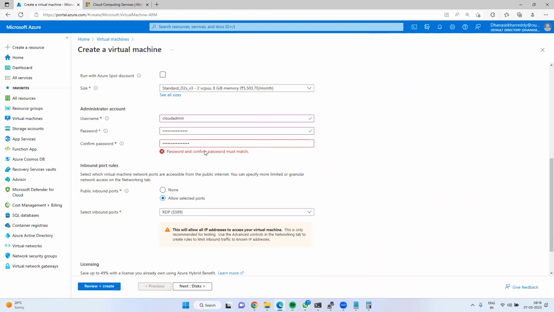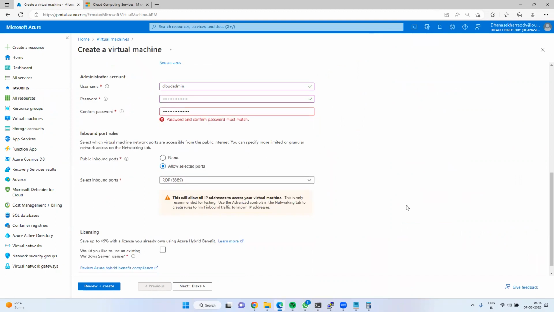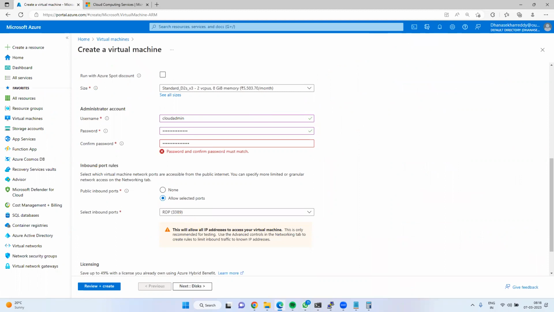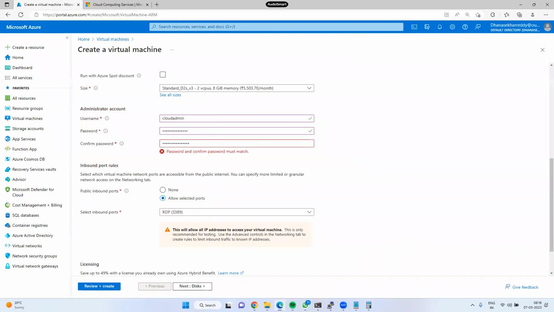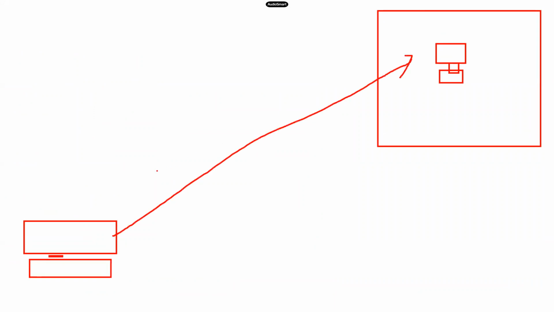Got it? Any more queries? Fine. Now, this is the virtual machine, and I am passing user details. What does it mean? For example, this is the cloud, where I have deployed one VM. This is my laptop. So how to connect? By passing username and password. Next, to connect to this VM, we have to use one protocol called RDP, Remote Desktop Protocol.